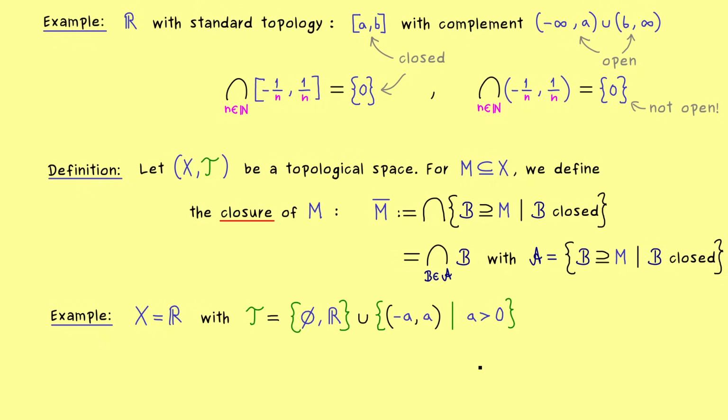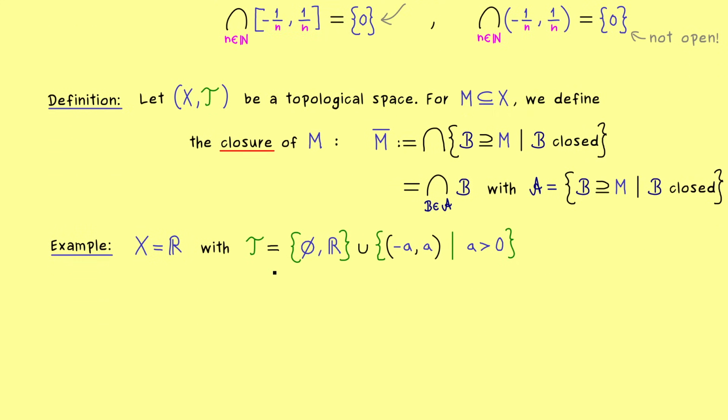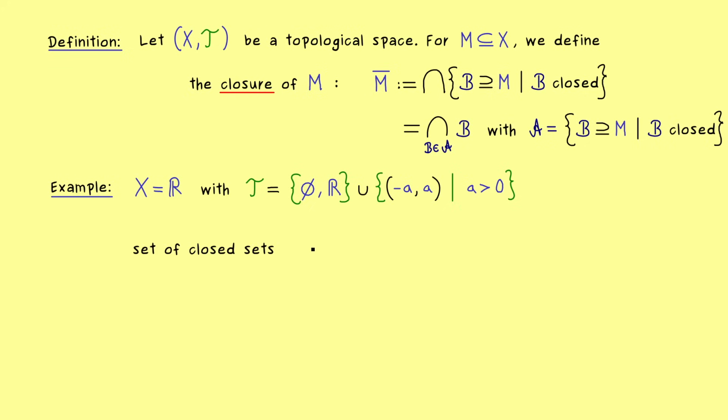And now I think it's a good exercise for you to check that this collection of subsets satisfies the three properties of a topology. It's not so complicated, and then you know that these are all our open sets, which also define the closed sets. By definition, these are just the complements, so the empty set and R stay the same, but then we have intervals from -infinity to -a, union the interval from a to infinity. And also here, this holds for any a which is positive.